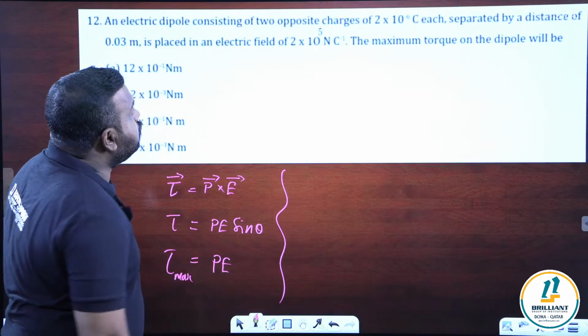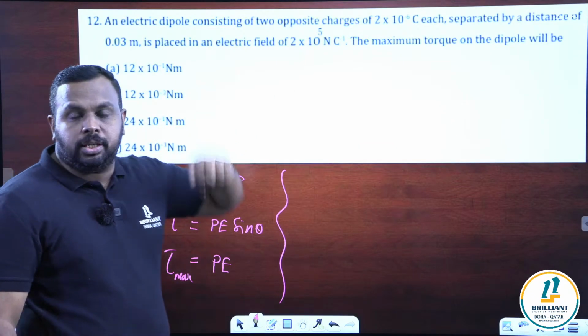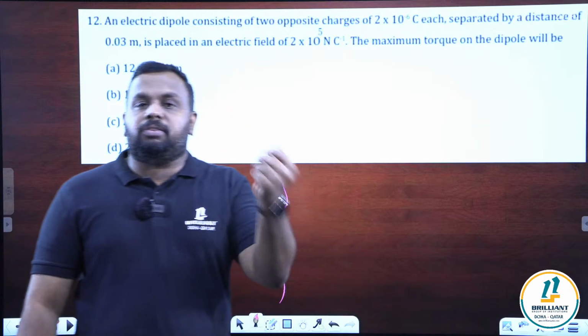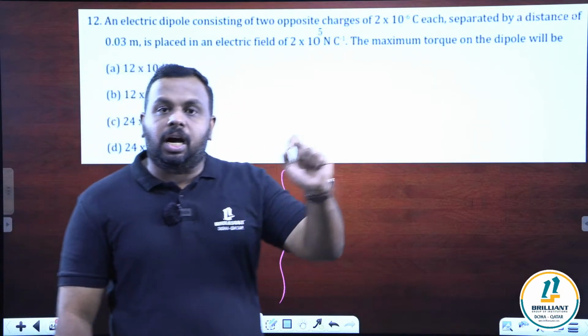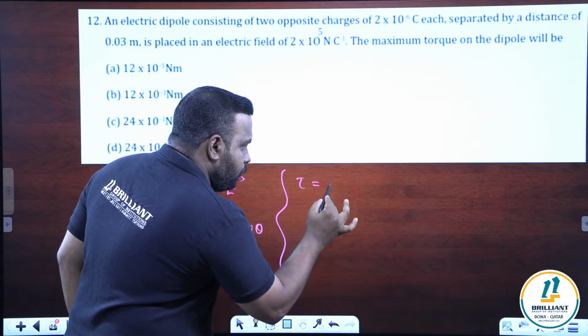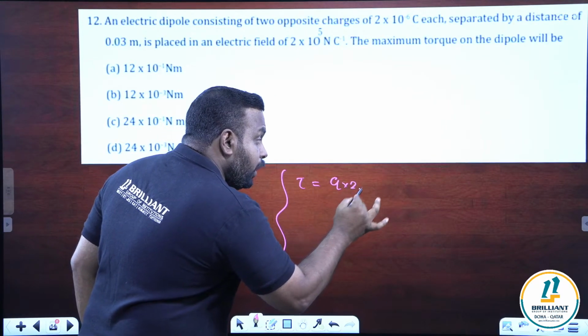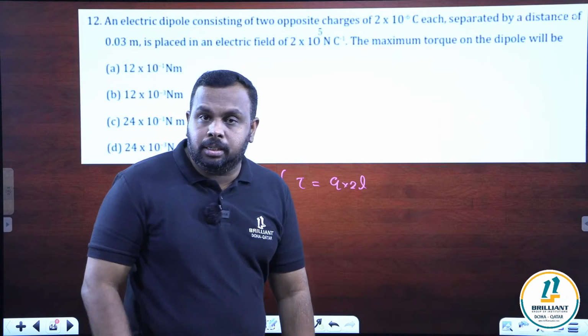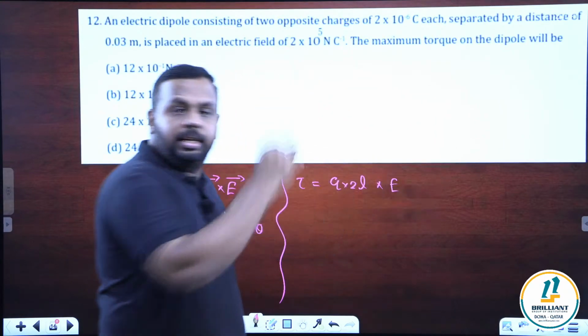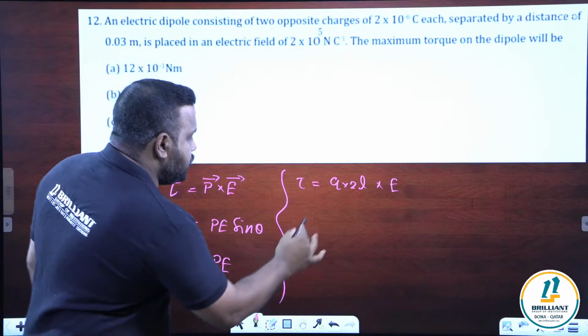P value, is it given? No. P is not there in the question. But P you can easily find. P is the dipole moment. What is the formula for calculating dipole moment? Charge into distance of separation. The formula for dipole moment is Q into 2L. 2L is the distance. So Q into 2L into what? Electric field intensity. Now you can substitute the value.